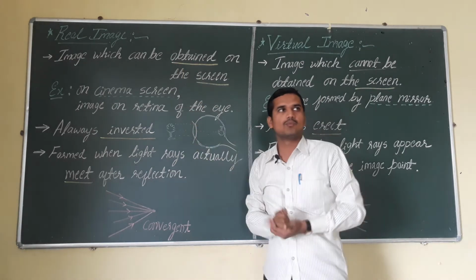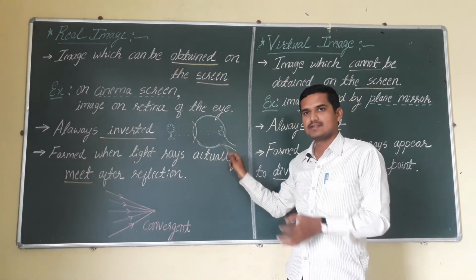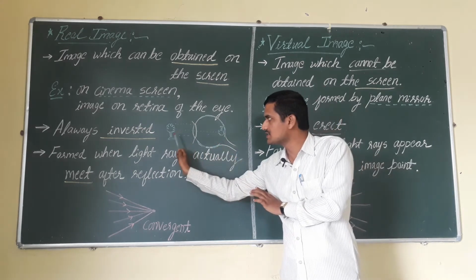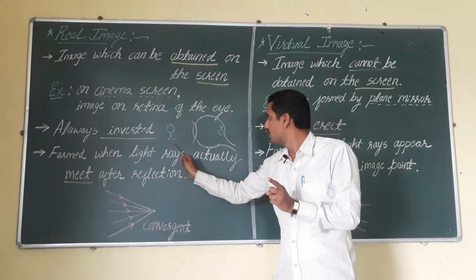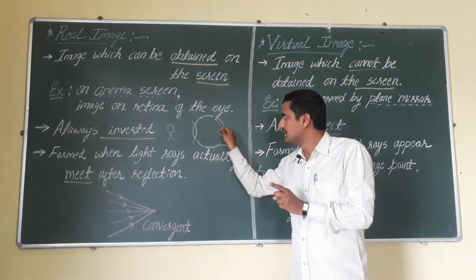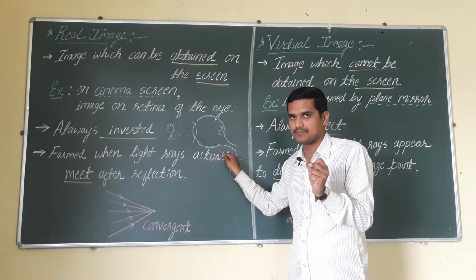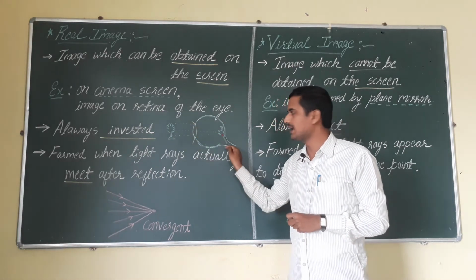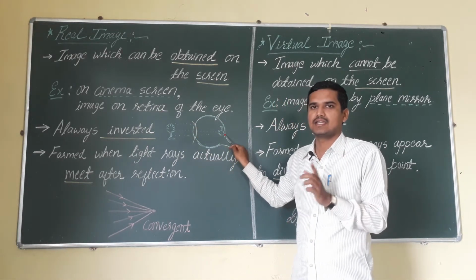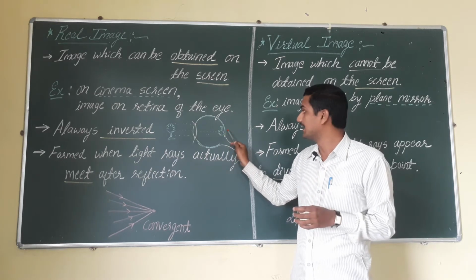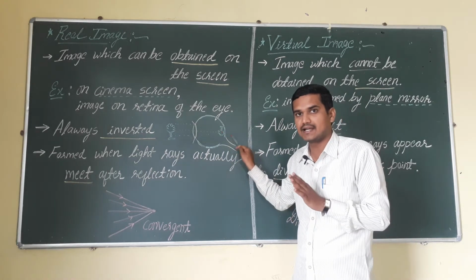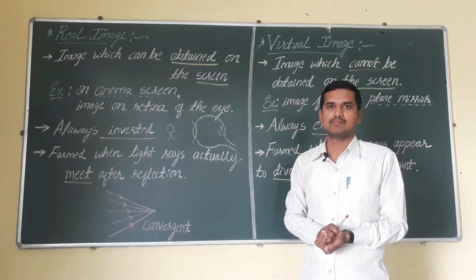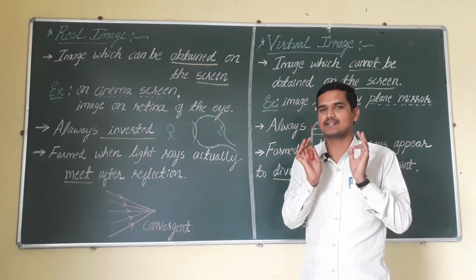Or you can also take one more example. Observe here, this is a rough diagram of a human eye. All the images are formed on this part, which is generally called the retina of the eye. The image on the retina of the eye is also called a real image because it is obtained on a screen. This retina acts as a screen. Such images, which are obtained on the screen, are generally called real images.